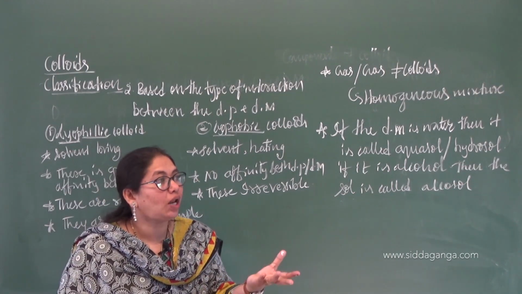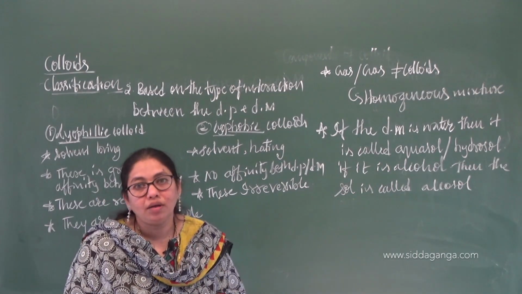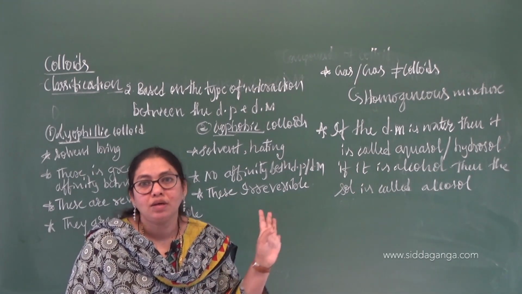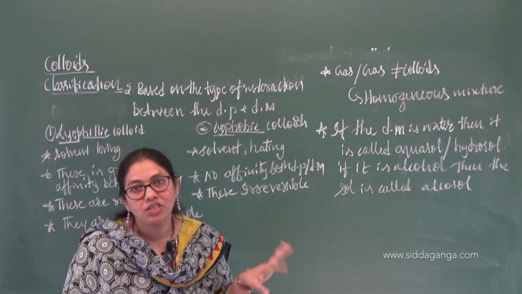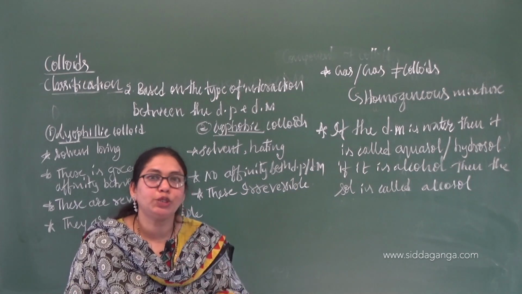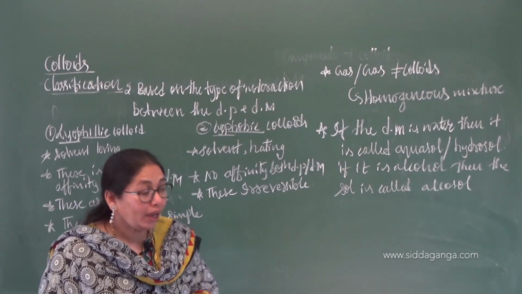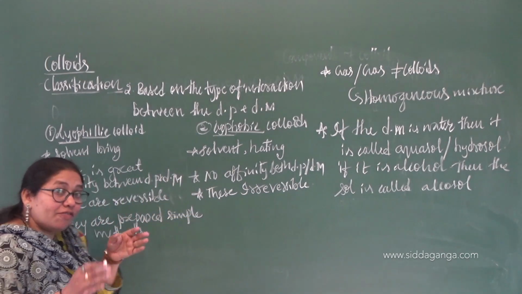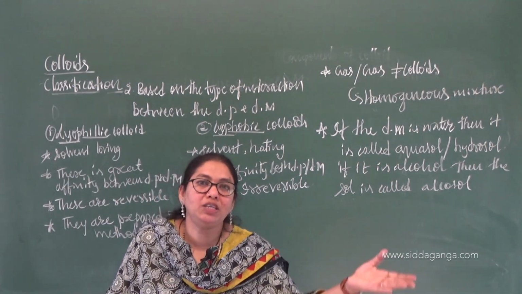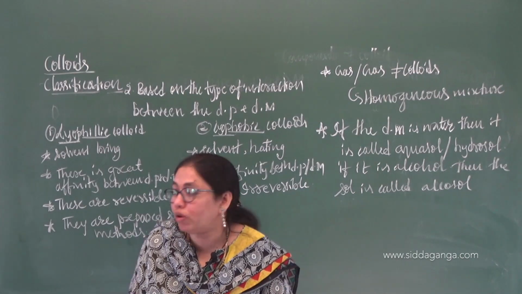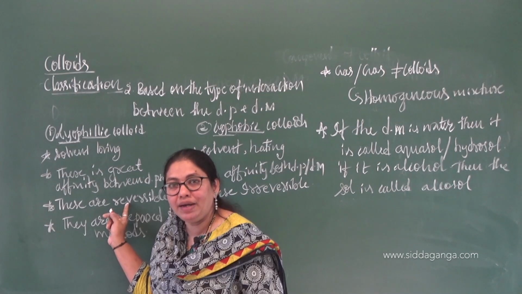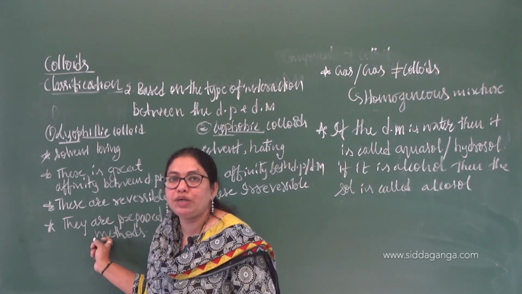Just if you take a gel and add to water, you are going to get a protein solution. Protein plus water, you are going to get that particular colloid. Starch plus water, you are going to get a colloid. That much easy. Dispersion phase, dispersion medium. That is simple. Okay, so that's why when you separate the dispersion phase from the dispersion medium, you are going to get back the separate dispersion phase and dispersion medium. There will be no colloid. That's why they are reversible in nature. We can easily separate dispersion phase from the dispersion medium.